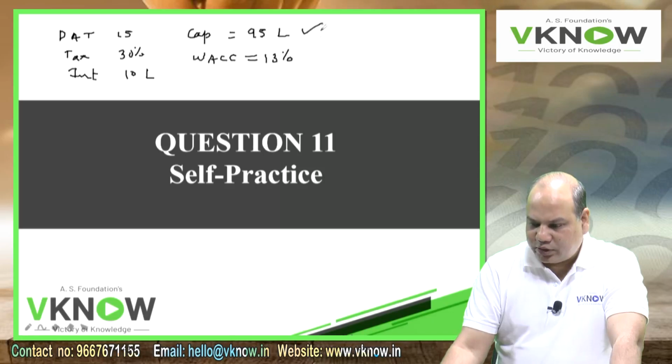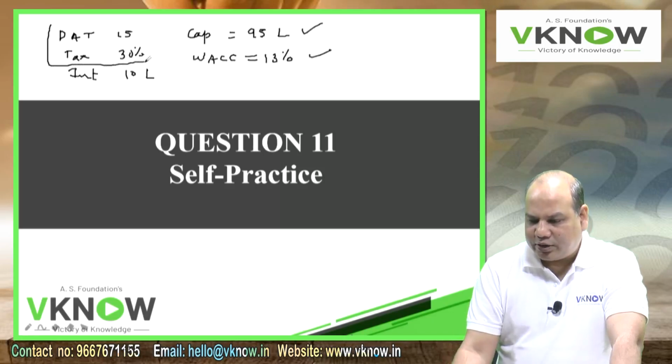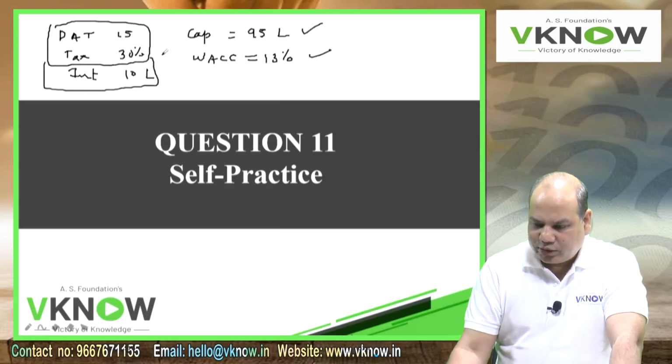So using PAT, tax rate and interest, these first three numbers, we can find NOPAT. And capital employed and WACC are given, so using this data, you can find EVA.